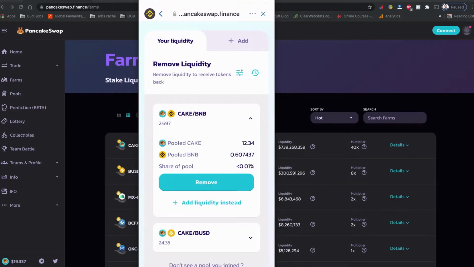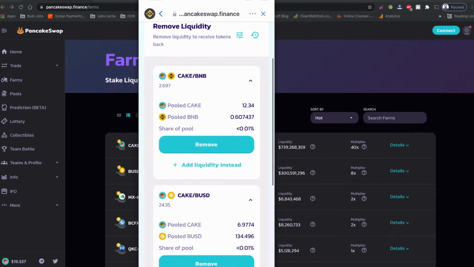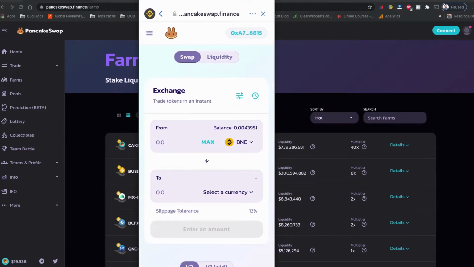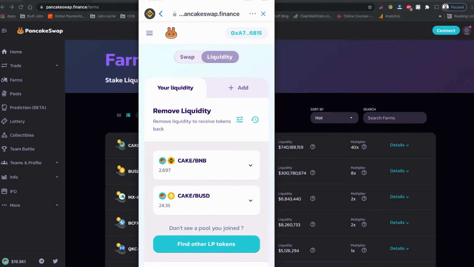Now let's remove our liquidity from our liquidity pool. To remove your liquidity token coin from PancakeSwap, you have to go to PancakeSwap and tap on liquidity. There you can see your list of coins that you staked for the liquidity provider.